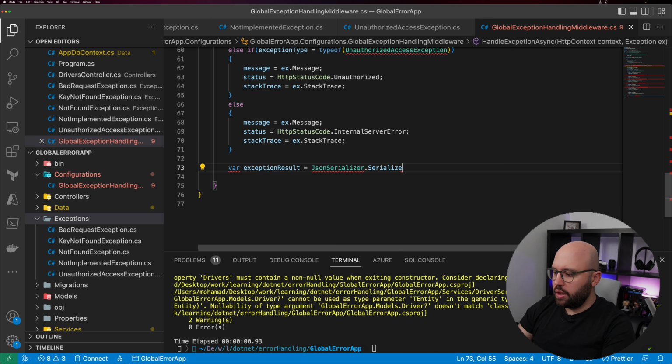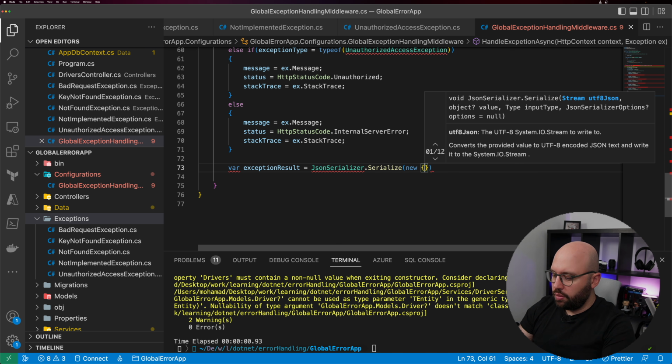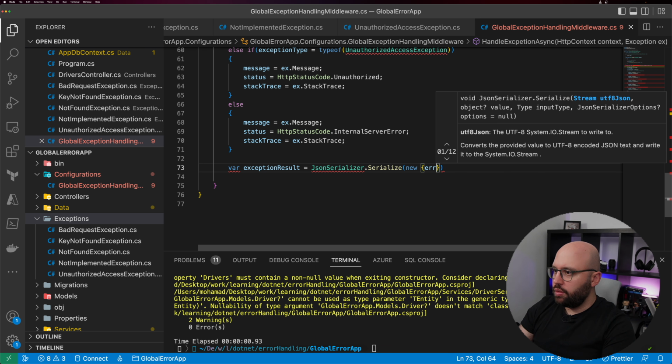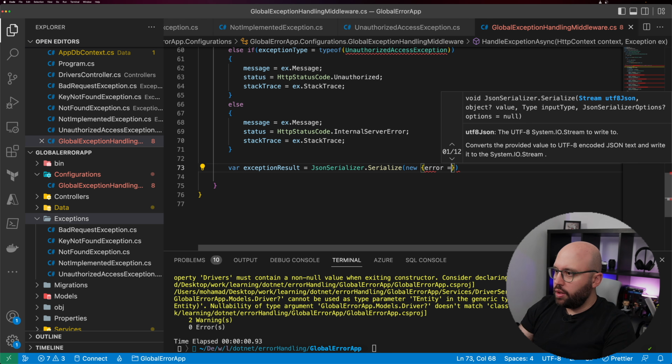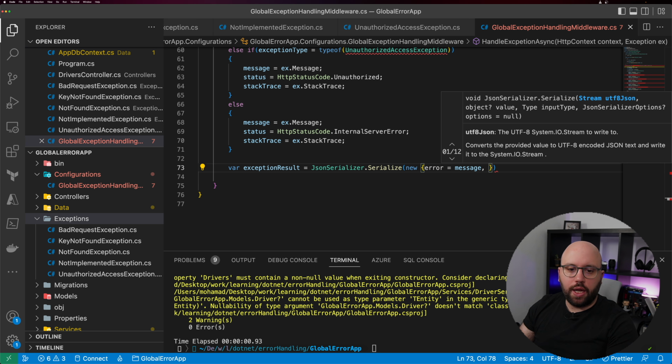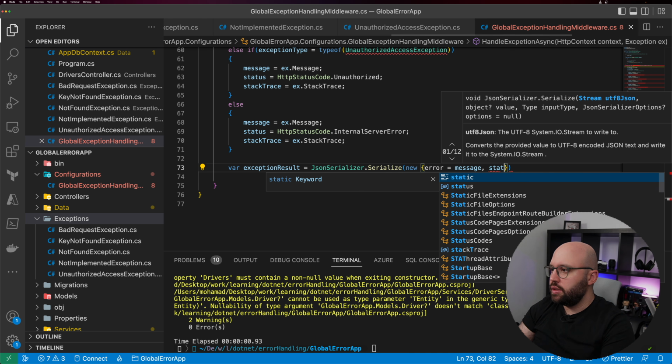Dot serialize new error equal message. And here, for example, we can see that we are actually defining whatever we want to return back to the user. So basically we're returning here a JSON which illustrates the error, the message, the status code, and the stack trace. And we're just going to return here the stack trace.